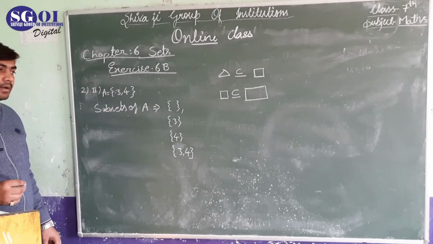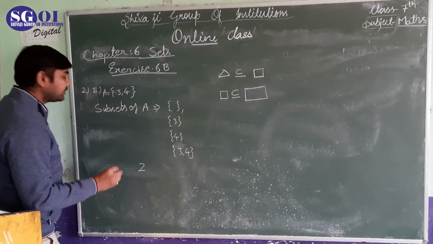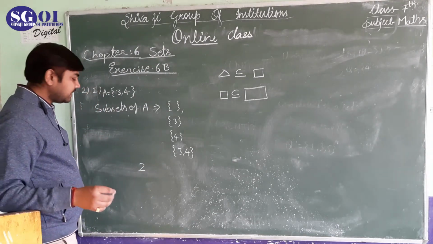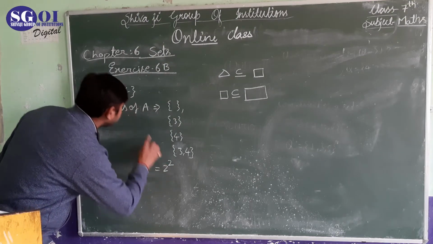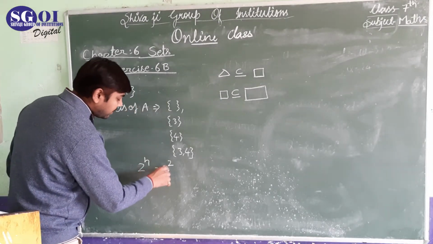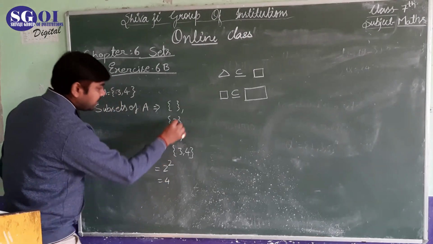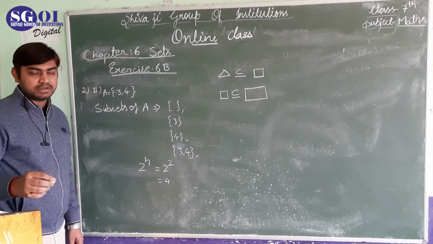And we can check the number of subsets. We know that the number of subsets of a set is 2 to the power n, and here we have 2 elements, so 2 squared is 4, and we have 4 subsets here, so our answer is right.